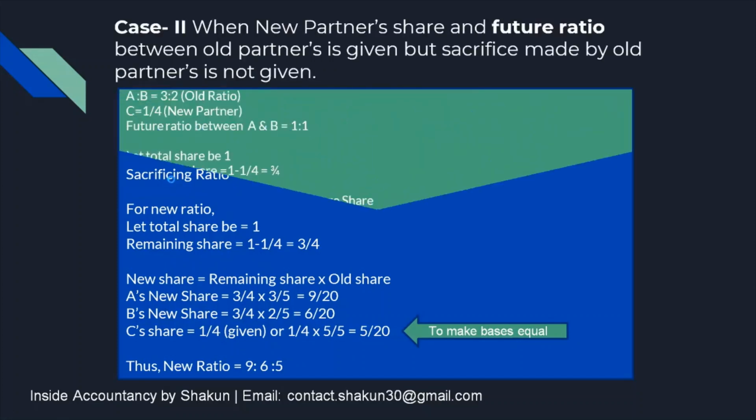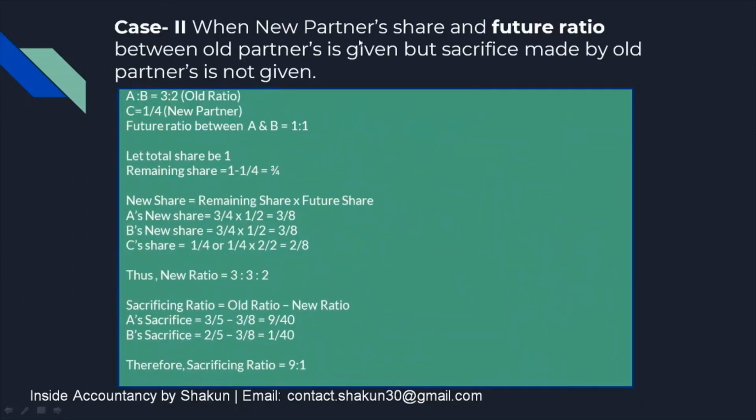Moving on to case 2, when the new partner's share and future ratio between old partners is given, but the sacrifice made by old partners is not given. Now this case is similar to the previous case. The only difference is that one extra thing is given, that is the future ratio between A and B. Now please do not get confused. Future ratio is not the new ratio. Future ratio means that in the new ratio, the new ratio has to be between A, B and C.